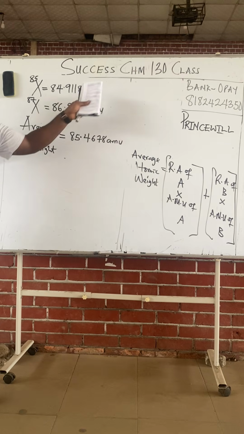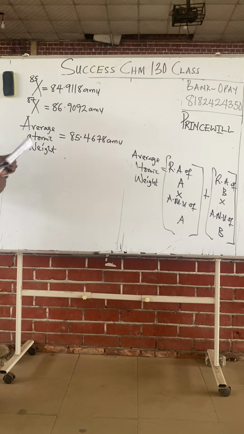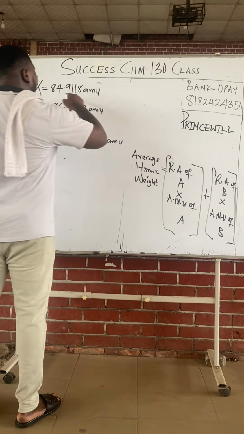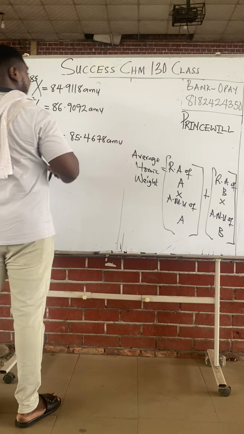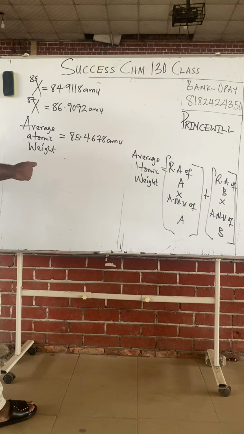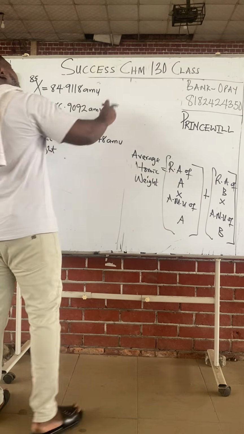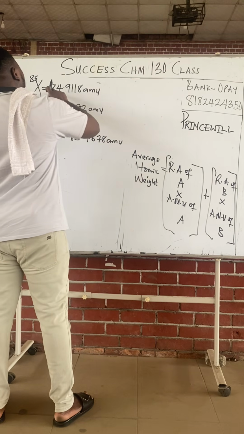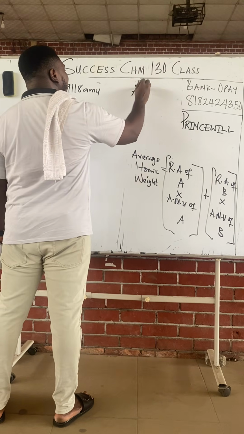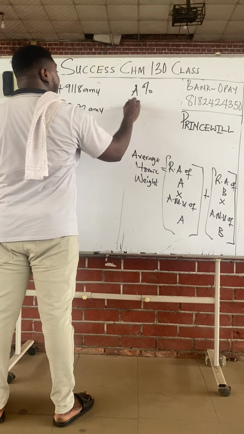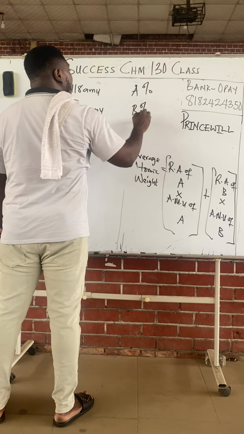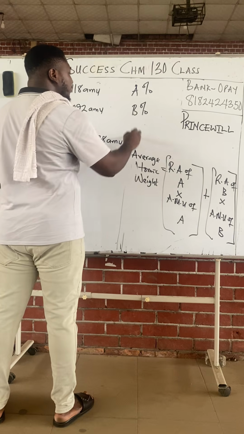Class, we're looking for the abundance of these two isotopes, so we're looking for two unknowns: the abundance of X85 and the abundance of X87. But class, the good news is this. Let us call the abundance of this one A% and the abundance of this one B%. One thing is sure: A plus B should give you 100.